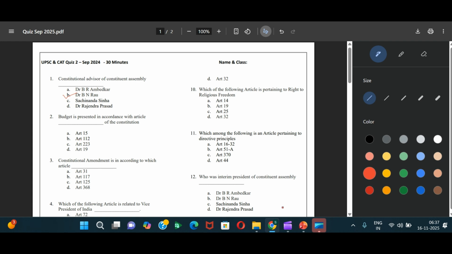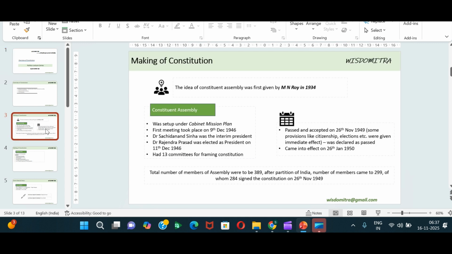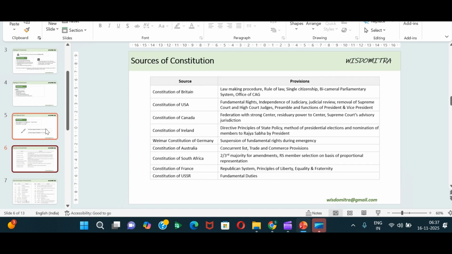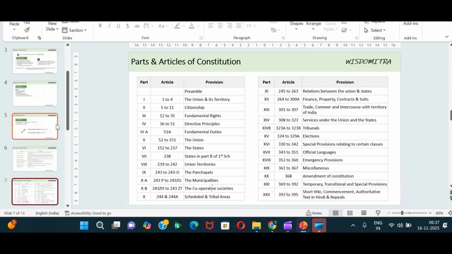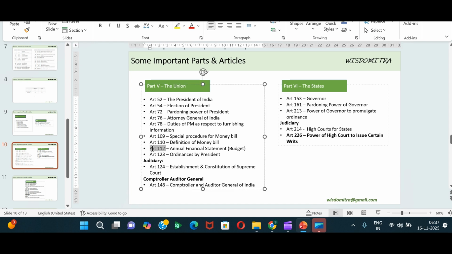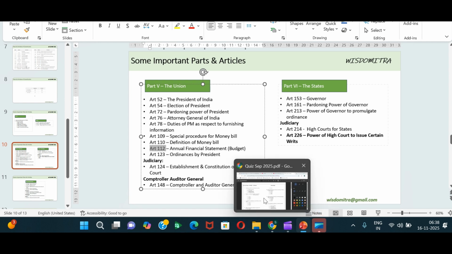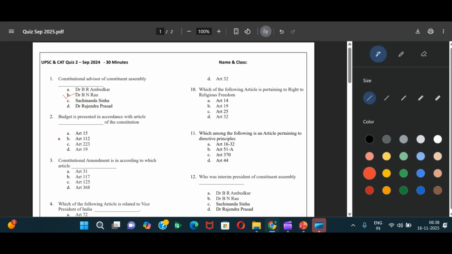Let us do one recap of what we have seen during the introduction of the Constitution in one of our previous videos. If you see over here, you may notice 52 to 151. This covers the Union, and budget basically is part of that. So over here, Article 112, annual financial statement, that is budget, is Article 112. So the answer would be 112.